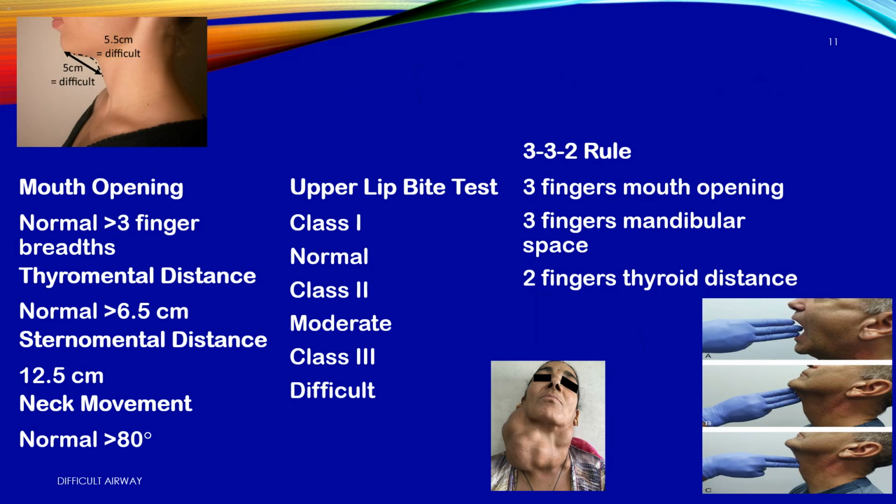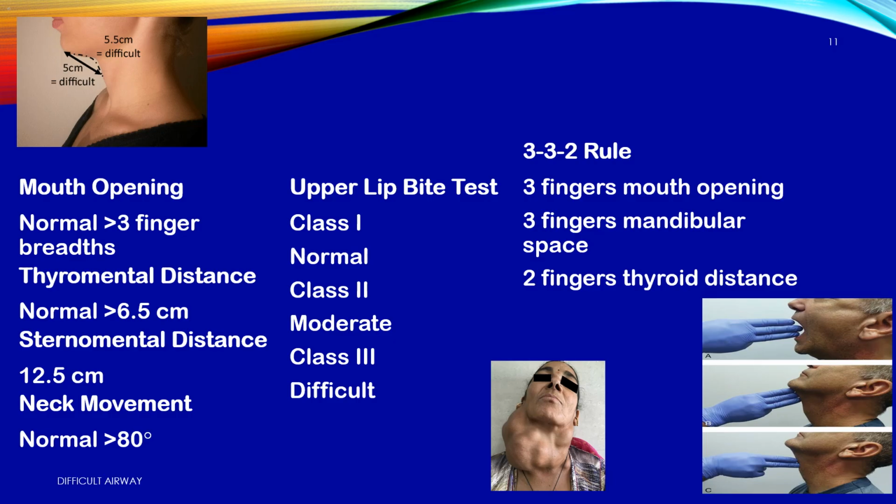Physical examination. Airway. Mouth opening. Normal greater than 3 finger breadths. Thyromental distance. Normal greater than 6.5 centimeters. Sternomental distance 12.5 centimeters. Neck movement. Normal greater than 80 degrees. Upper lip bite test: class 1, normal. Class 2, moderate. Class 3, difficult.